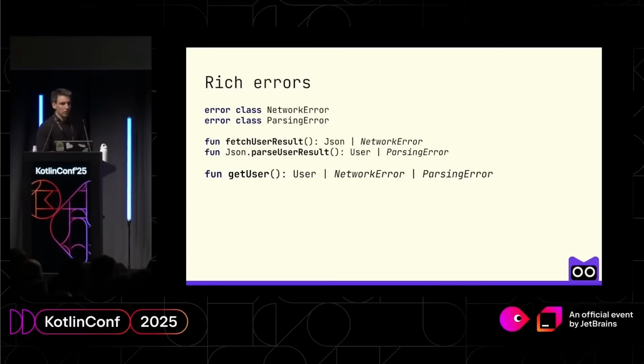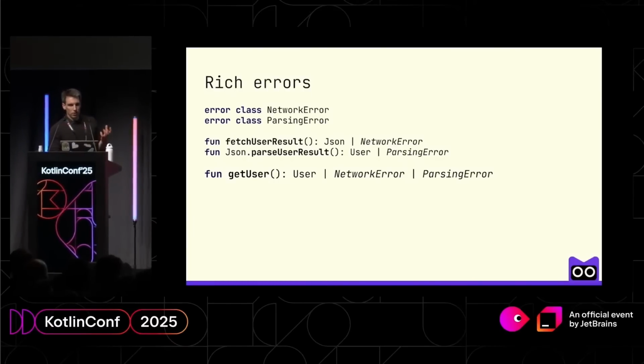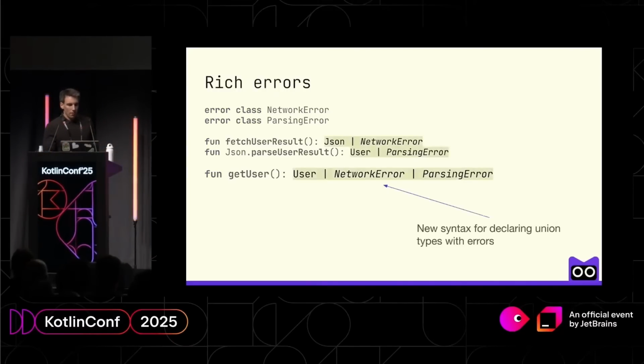Then our functions, instead of returning nulls or sealed hierarchies, return a proper object like JSON or User, but instead of returning nulls, they return just error classifiers, NetworkError or ParsingError. And our function getUser that used to combine these two functions can now return User or these two errors. So it's a new syntax for declaring these union types with errors.